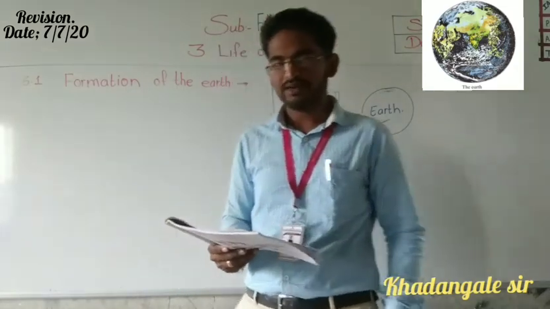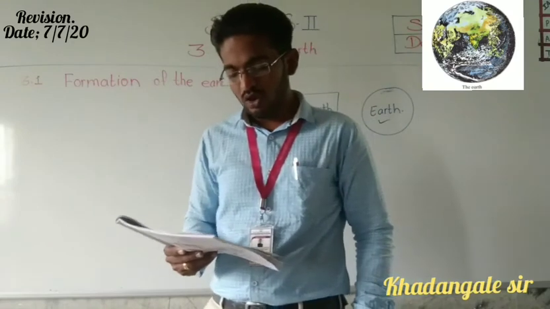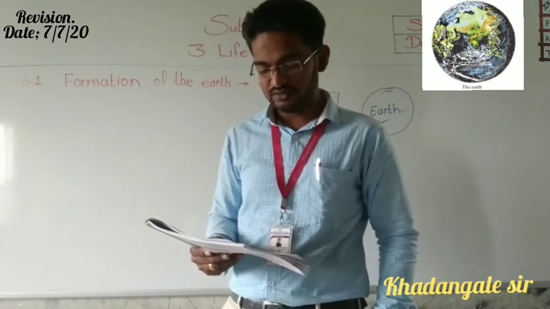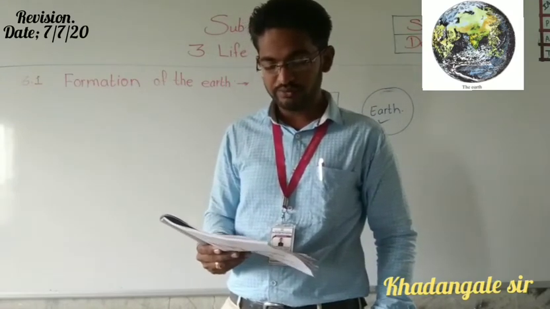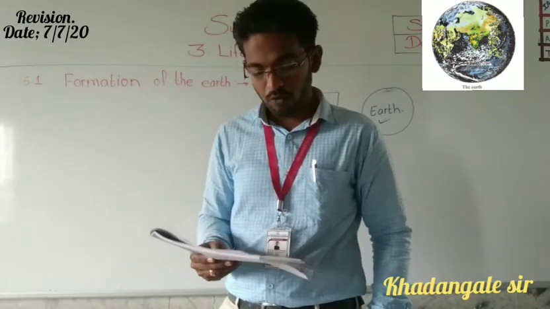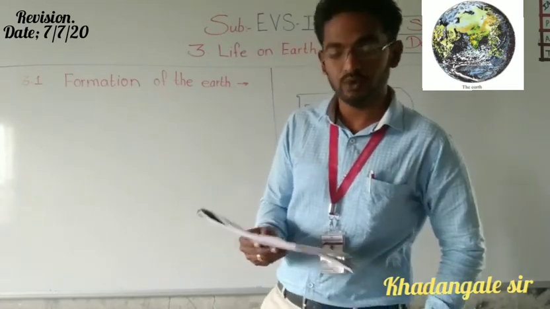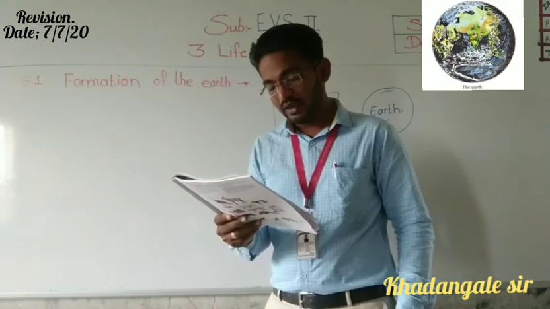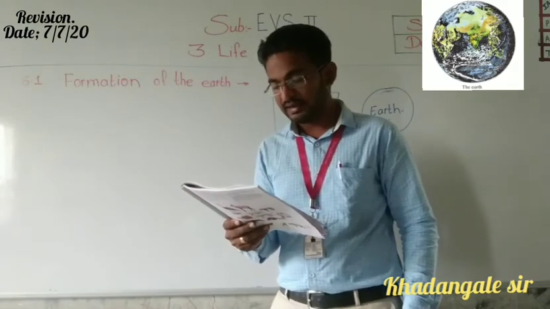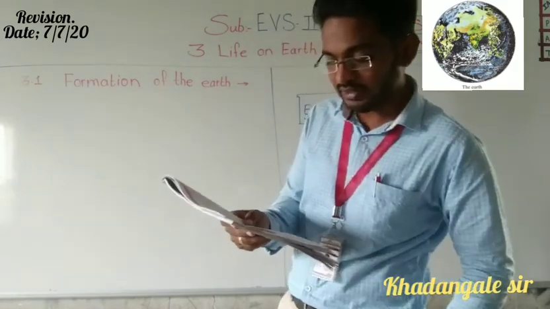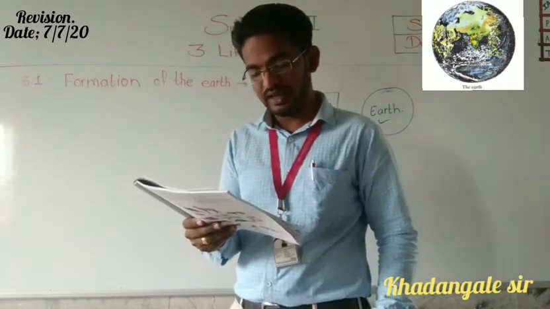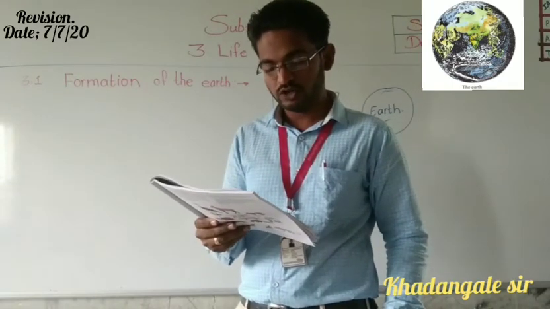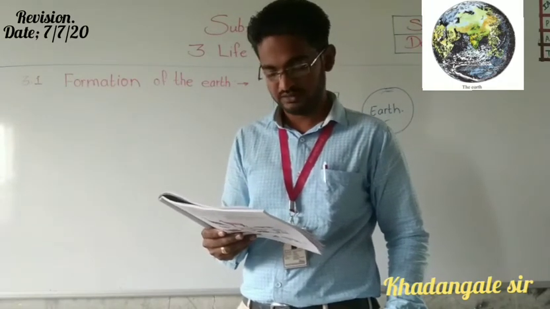Then below, one paragraph is given. On the basis of scientific research, it is now believed that around 4.5 billion years ago, an enormous cloud of very hot gases and dust spinning at a great speed was formed in space.